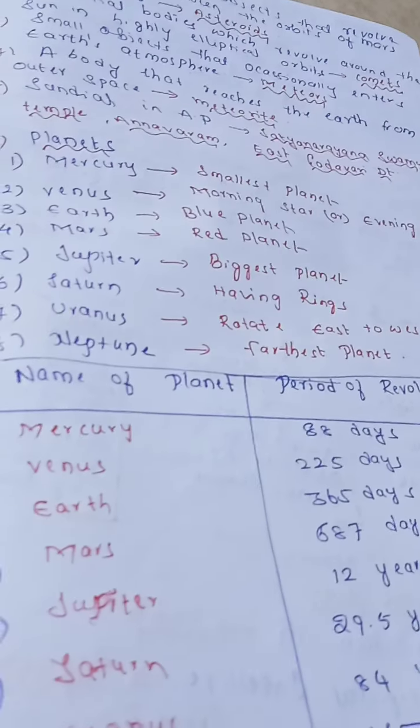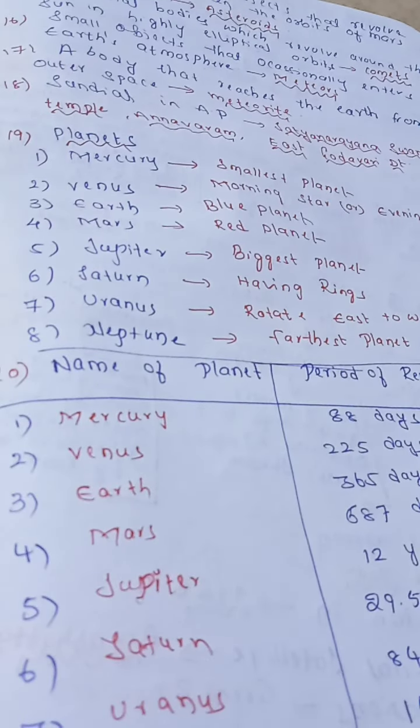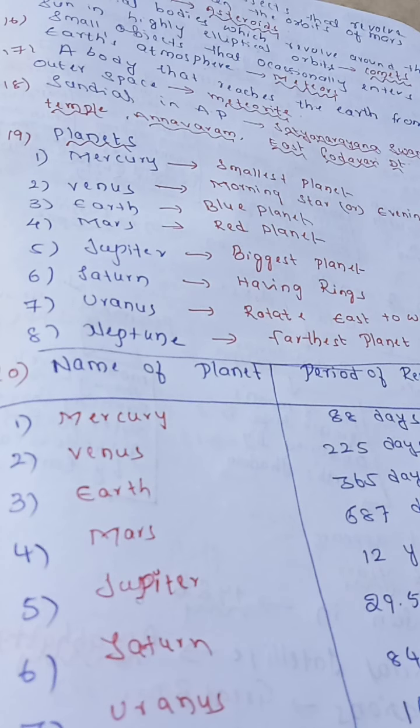Now next, we have 8 planets. Depending on these planets, he will ask the questions. This is most important. For Mercury, he will ask what is the smallest planet. He will give the options. You have to choose the option of Mercury.